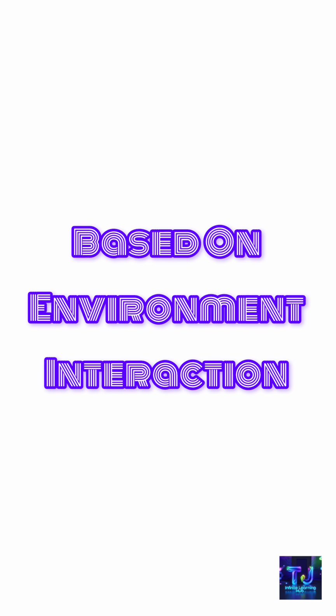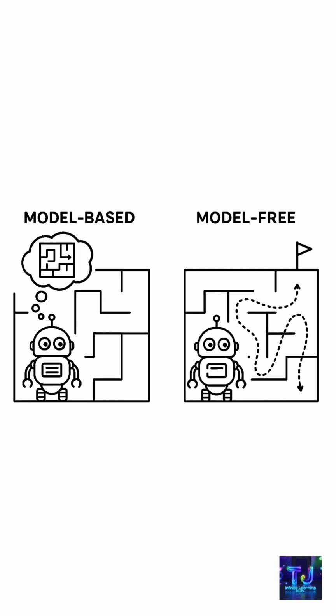Reinforcement learning based on environmental interaction has two types, model-based and model-free. Model-based reinforcement learning figures out the rules and then decides what to do next. In model-free, we learn by trial and error. No need to know the rules.